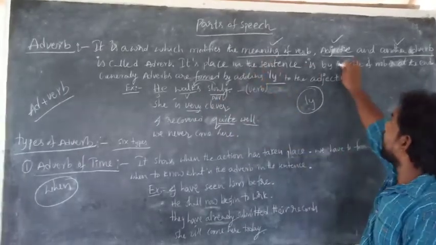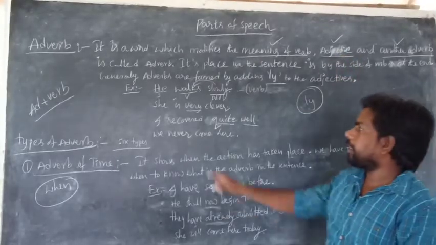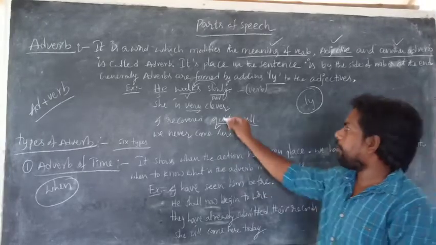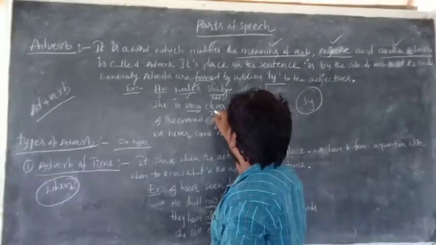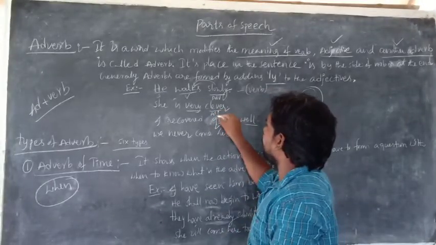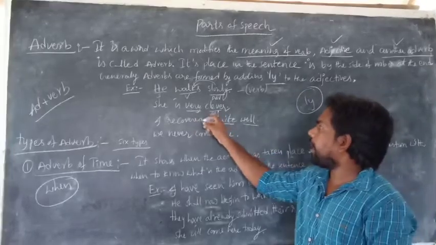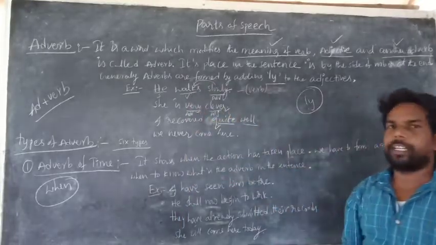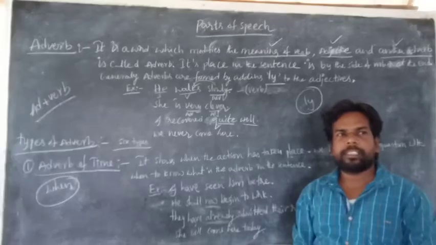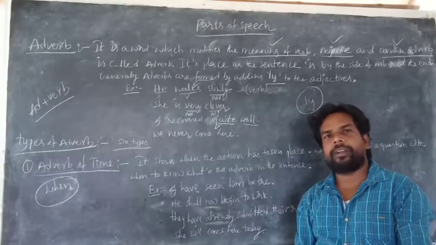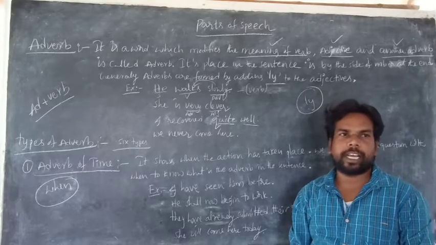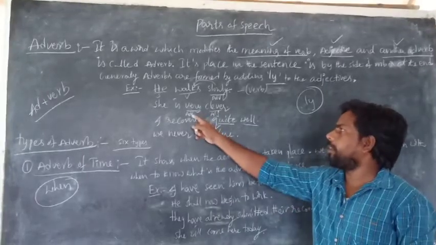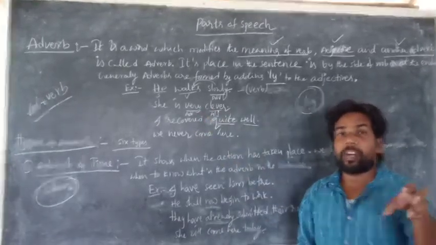And the second one modifies the meaning of the adjective. She is very clever. Here, clever is the adjective. It is a quality. She is very clever. Very is called what? Adverb, because this word modifies the adjective. ఆమె ఎలా తెలివైనది? ఎంత తెలివైనది? వెరీ, చాలా తెలివైనది. చాలా అంటే దేన్ని యాడ్ చేస్తుంది? It's an adjective. So this word is called an adverb, because it modifies the adjective.